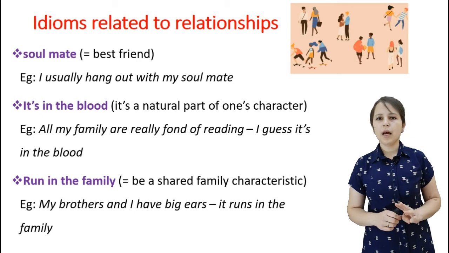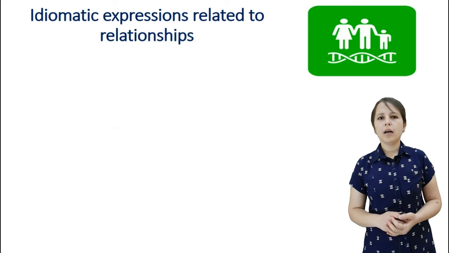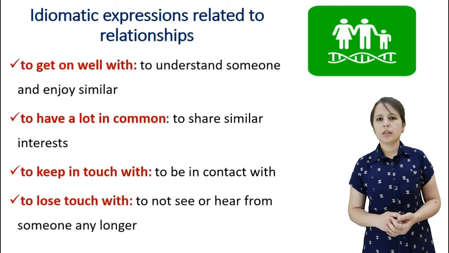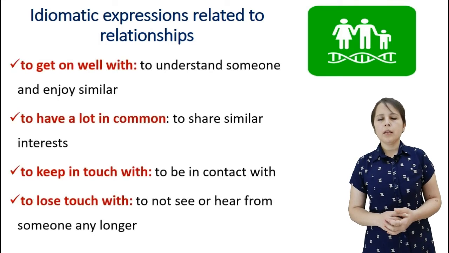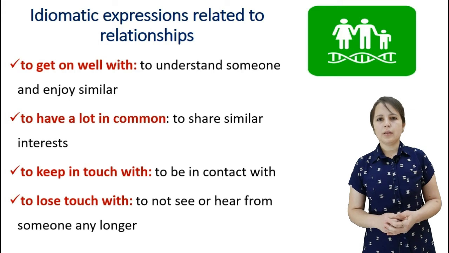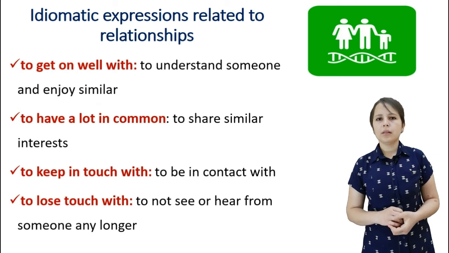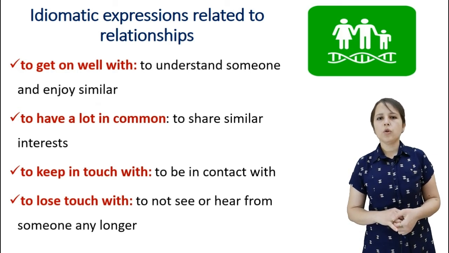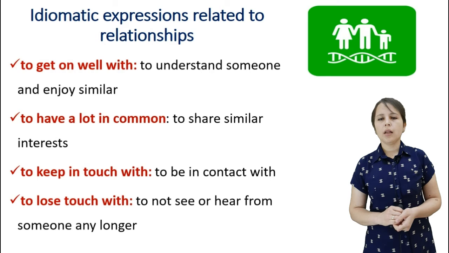So I hope these three items are useful for you. And now let's move to the other idiomatic expressions. So, get on well. What does it mean, get on well? It means to understand someone and enjoy the similarities with them. The next one, to have a lot in common, to share a lot of common interests. It means to share a lot of interests.